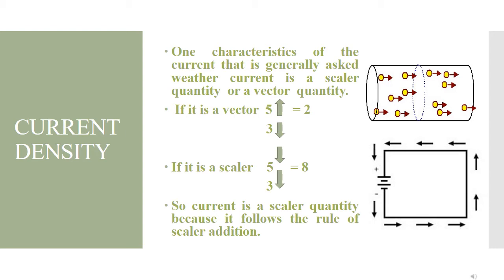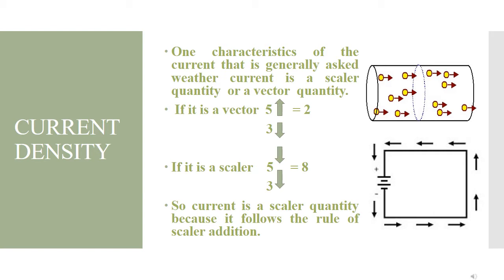So we are discussing direction, either current is flowing in one direction or another direction in a conductor. According to the direction of current in a conductor, it leads us to say it is a vector quantity because it has direction. But no, finally we decided current is not a vector quantity, it is a scalar quantity.